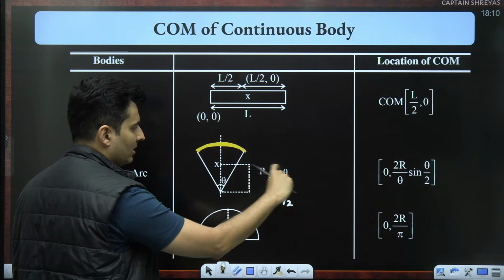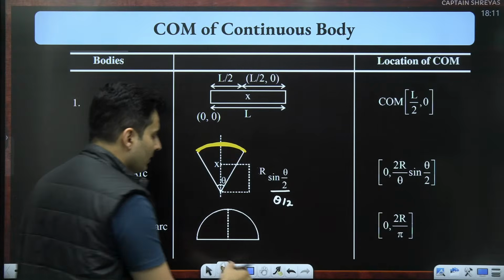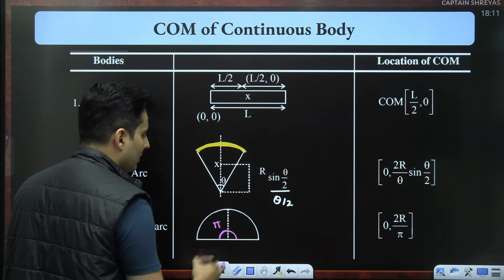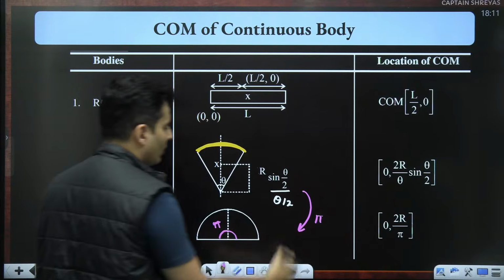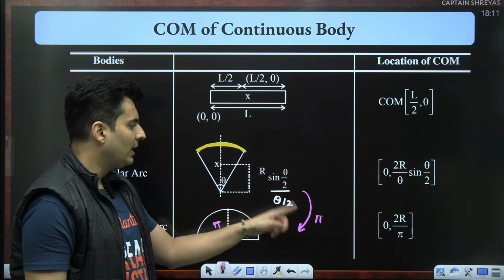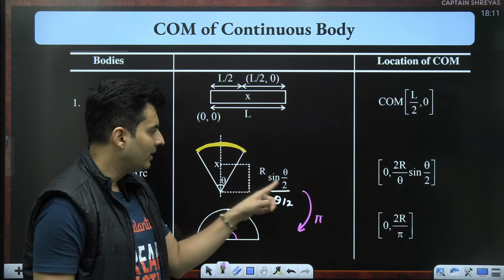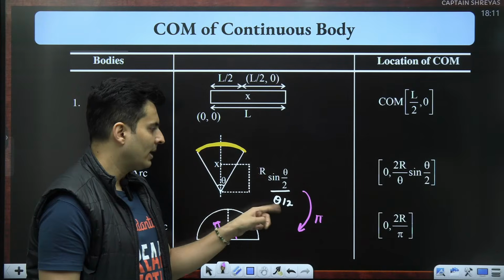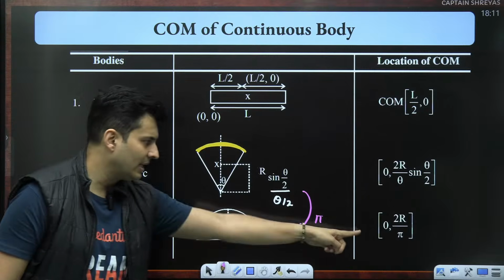From the center to this is the distance. So if you take a semicircular ring, that means theta will be nothing but pi. Substitute pi over here and see what you get. Sine pi by 2, which is sine 90, which is 1. So the numerator became 1. This is pi, this is 2. 2 goes on the top, 2r by pi. Exactly, 2r by pi.